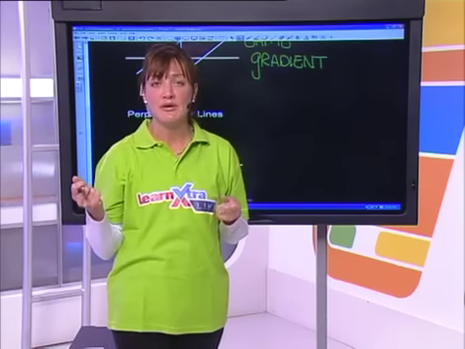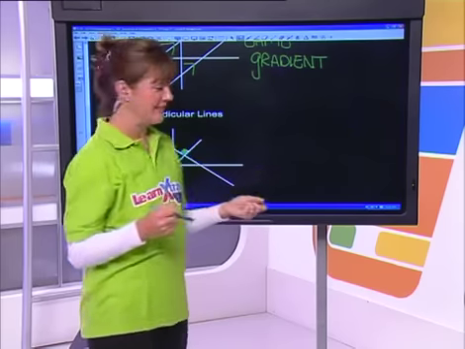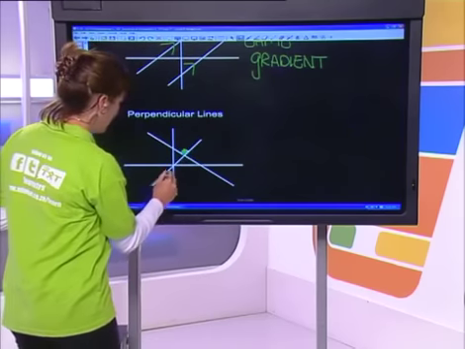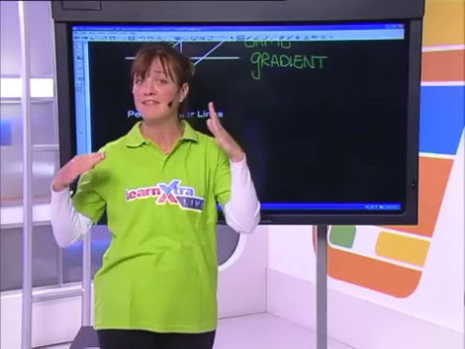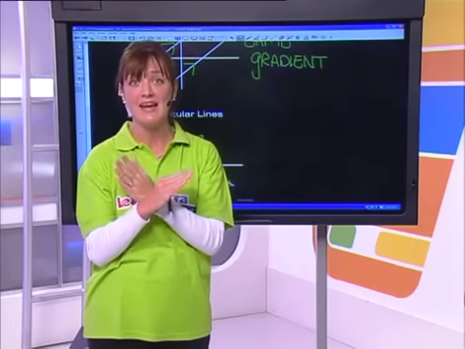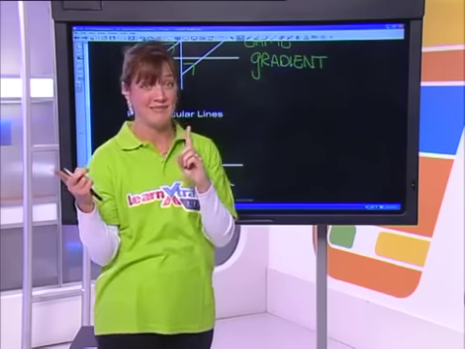What is it about the gradients that is special with perpendicular lines? Well, let's look at it like this. The first thing, this line over here, do we all agree, is in a positive direction. That's climbing up the stairs. This one is in a negative direction, and in order for them to be perpendicular, that's always got to happen. One's got to be positive and one's got to be negative, okay? So first things first, our two gradients will have opposite signs, all right?